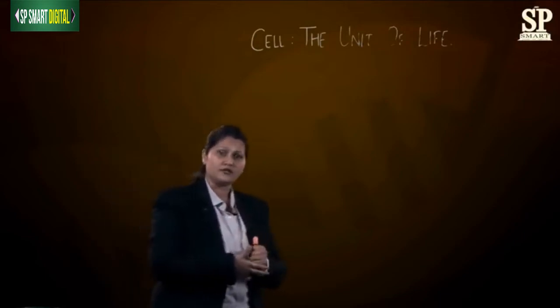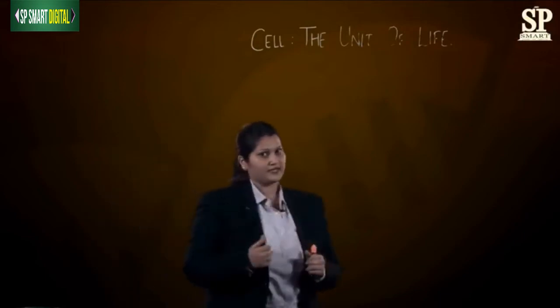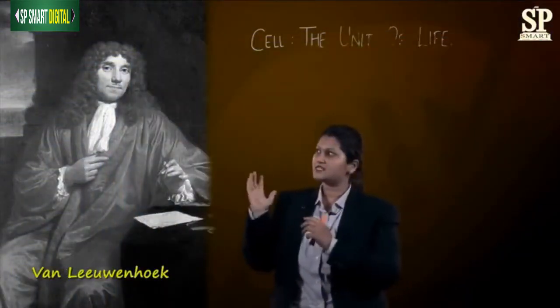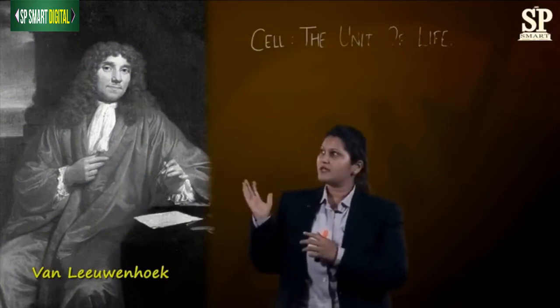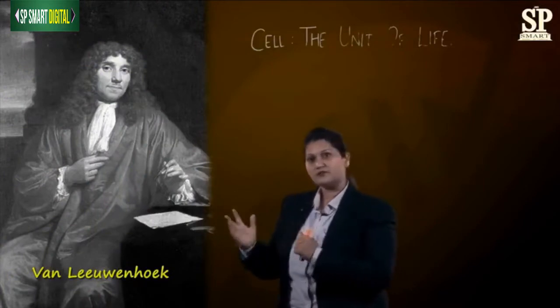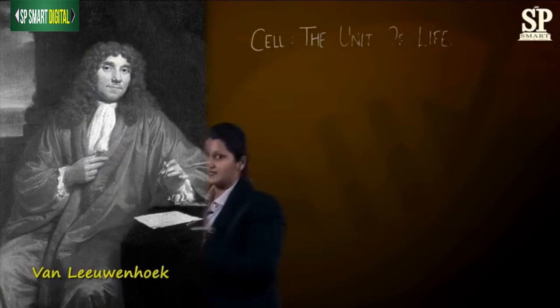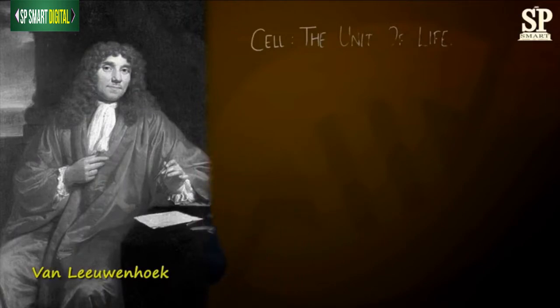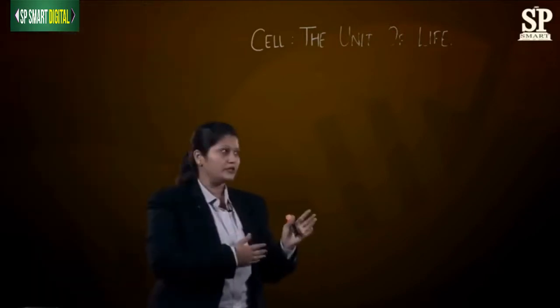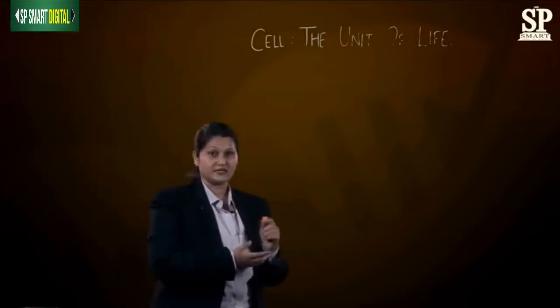Now we move forward to study one more great scientist. The name of the scientist is Antoine van Leeuwenhoek. Antoine van Leeuwenhoek was the first person to study living cells. Robert Hooke also studied cells, but those were dead cells. Antoine van Leeuwenhoek studied living cells.